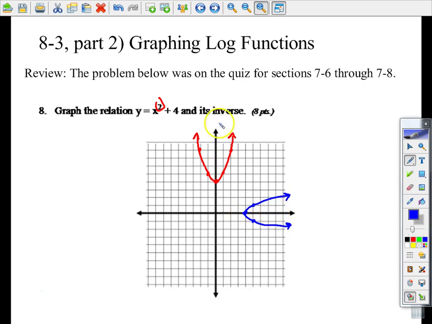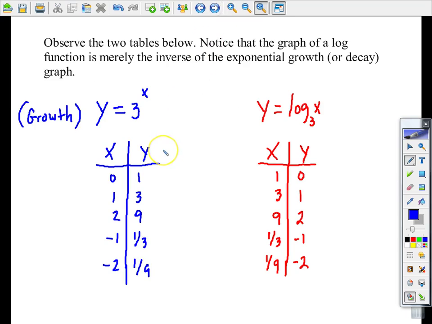Well, I'm doing this because when we graph log functions, I want you to take away today that the graph of a log function, like I have here in red, is the inverse of its related exponential growth function. Okay?